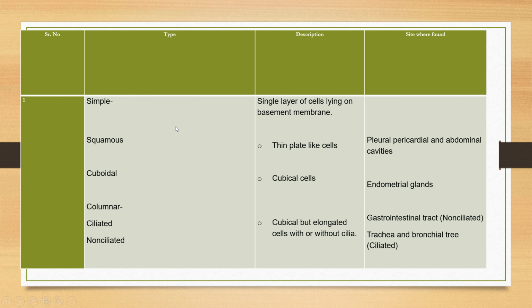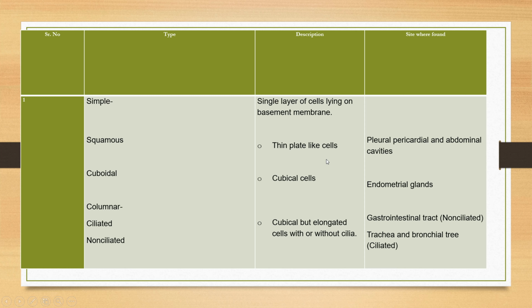So simple epithelial cells means a single layer of cells lying on the basement membrane. This includes squamous, cuboidal, columnar ciliated or columnar non-ciliated.